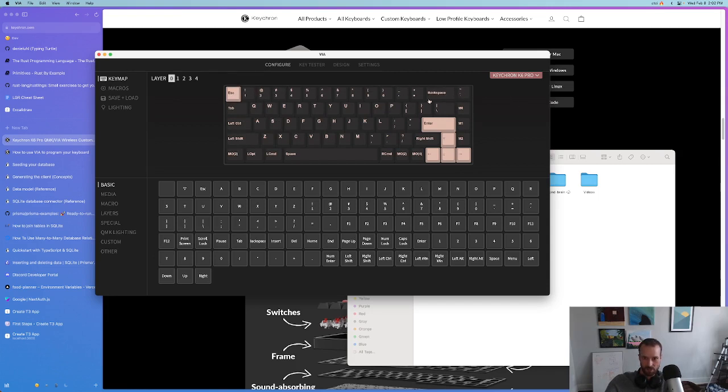I wasn't sure if I should put Escape there or the tilde, but I program in JavaScript, so you need to hit that tick, and you need the tilde for getting to the home directory. I just need this on the main board. I can't have it hiding under a layer, where I'd have to come and hit one of these. So I put that one there.